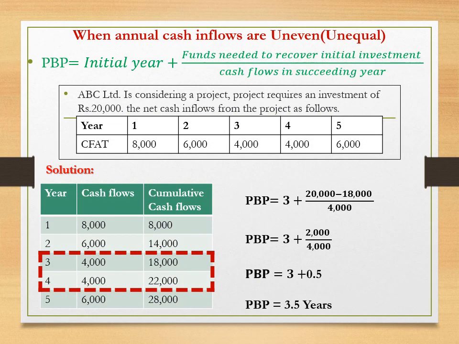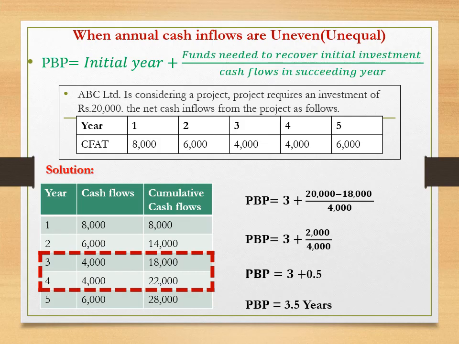In the previous problem, we clearly identified the payback period at the 4th year. But sometimes the initial investment is not recovered at a specific year. It may be between 2 years. In this situation, we use a formula, that is payback period is equal to initial year plus funds needed to recover initial investment divided by cash flows in succeeding year.